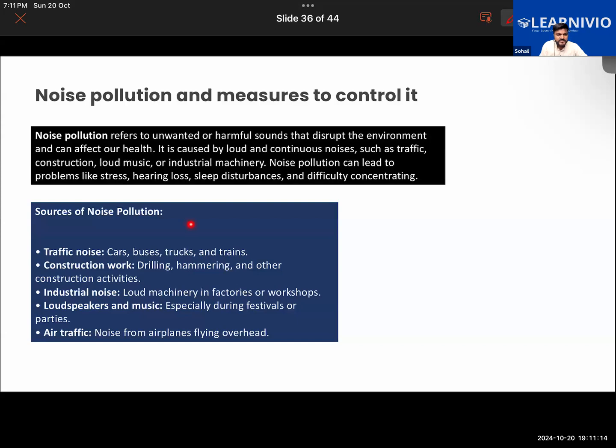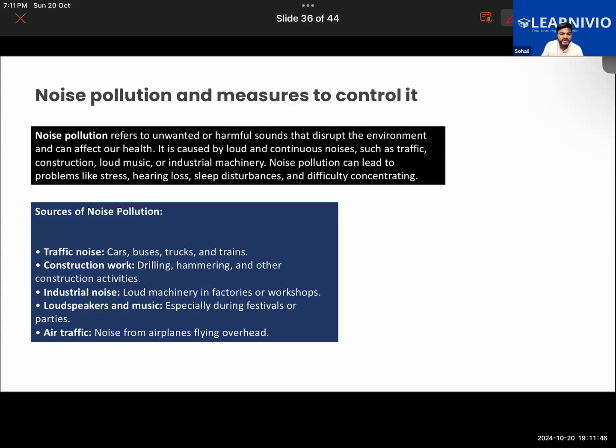And there are different sources of noise pollution. It could be coming from the traffic noises. It could be due to some construction works like drilling or hammering, and other construction activities will produce sound. Loud sound being produced by the machineries in the factories or at workshops is also a source of noise. Loudspeakers, music, or the air traffic, like the traffic generated from the aeroplanes or the jet aircrafts, will also produce sound. So these are the different sources of the noise.